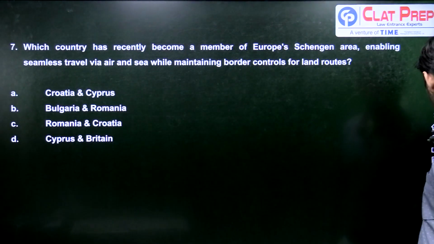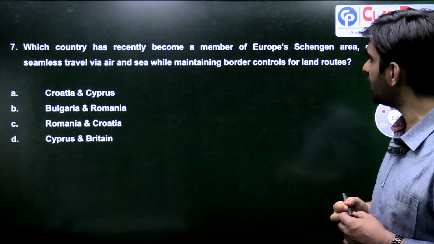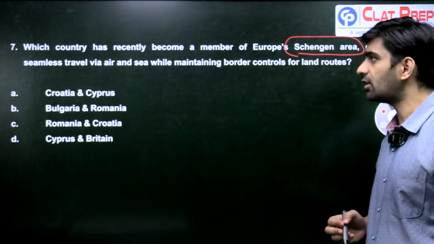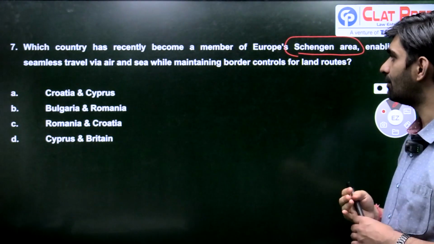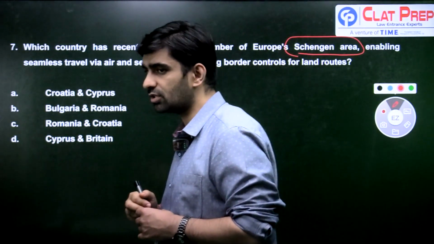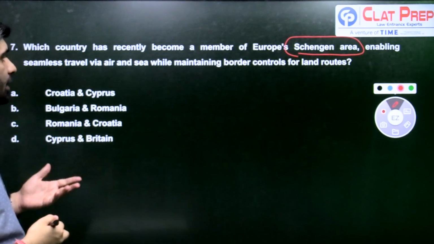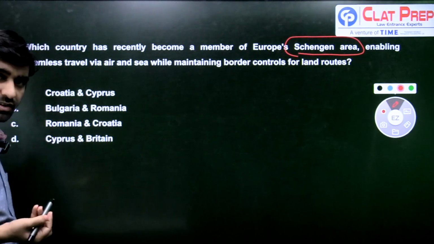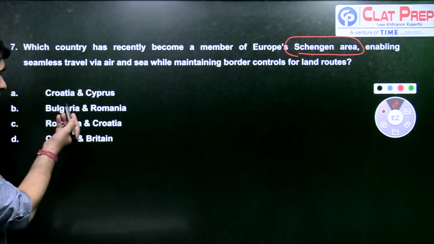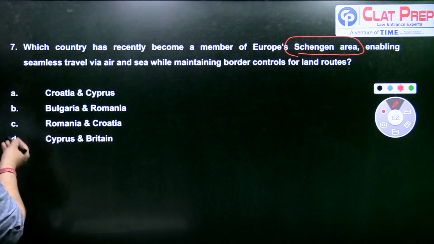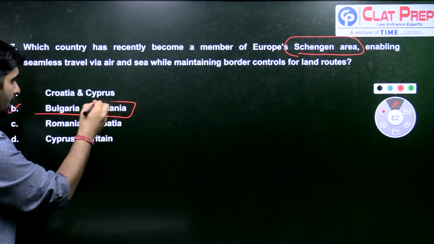Next question. Which country has recently become a member of Europe's area, enabling seamless travel via air and sea while maintaining border controls for land routes? So first, let's try to answer this question. Which of the following two countries have been given a membership of Europe's Schengen area? Then I'll explain to you what the Schengen area is. So is it Croatia and Cyprus, Bulgaria and Romania, is it Romania and Croatia, or is it Cyprus and Britain? So answer here is B, Bulgaria and Romania.